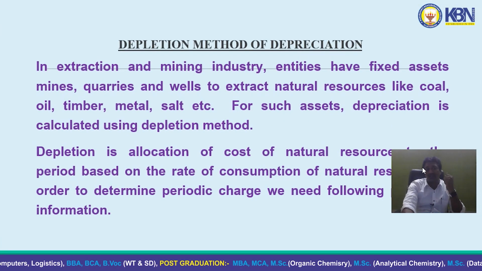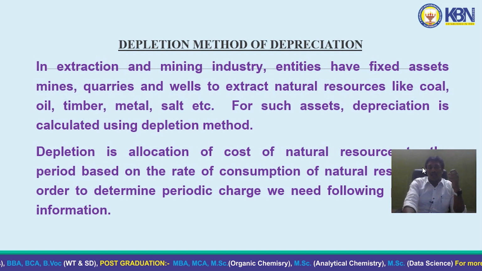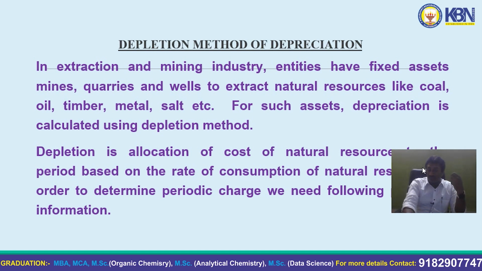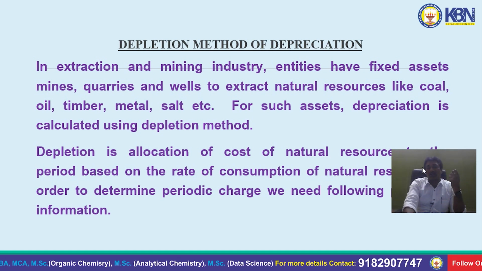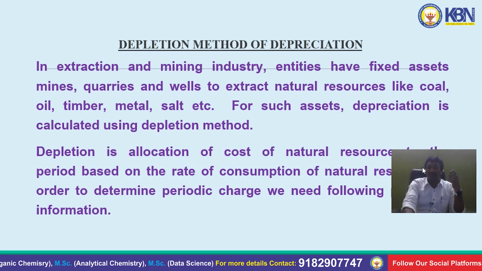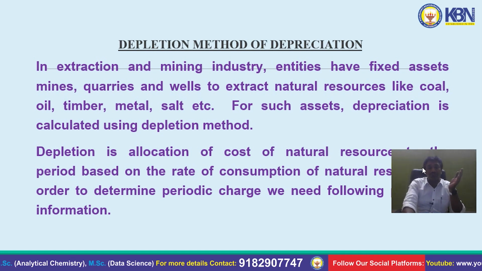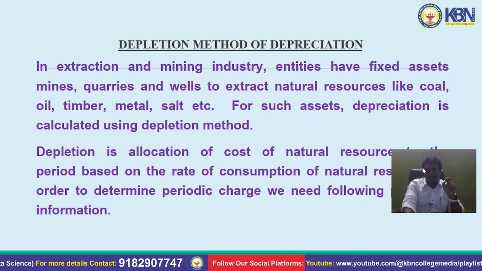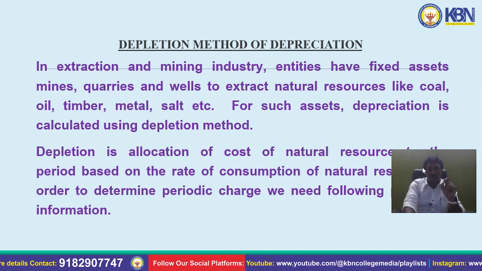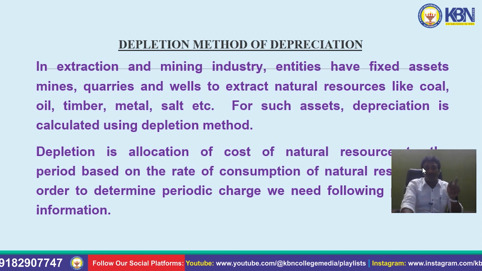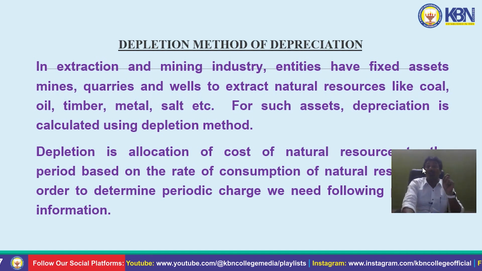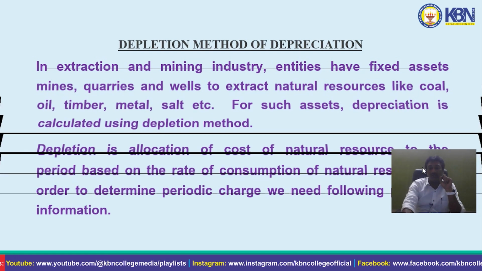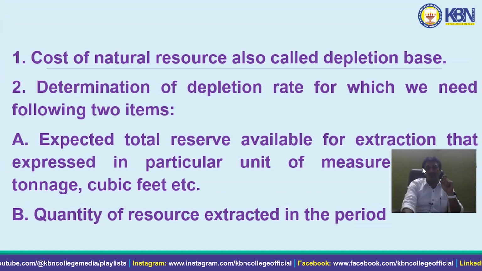And the next method is depletion method. In extraction and mining industries, there are fixed assets like mines, quarries, and wells, which extract natural resources like coal, oil, timber, metal, and salt. For such assets, depreciation is calculated by using the depletion method. Depletion is nothing but allocation of the cost of natural resources during the period based on the rate of consumption of natural resources. In order to determine the periodic charge, we need certain information regarding the calculation of the depletion method.